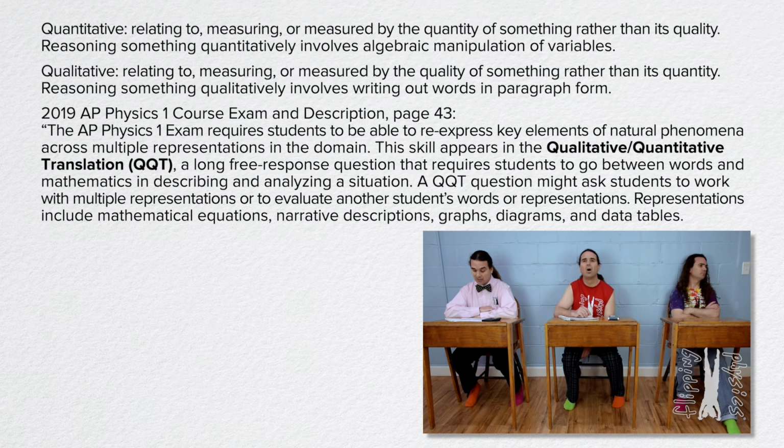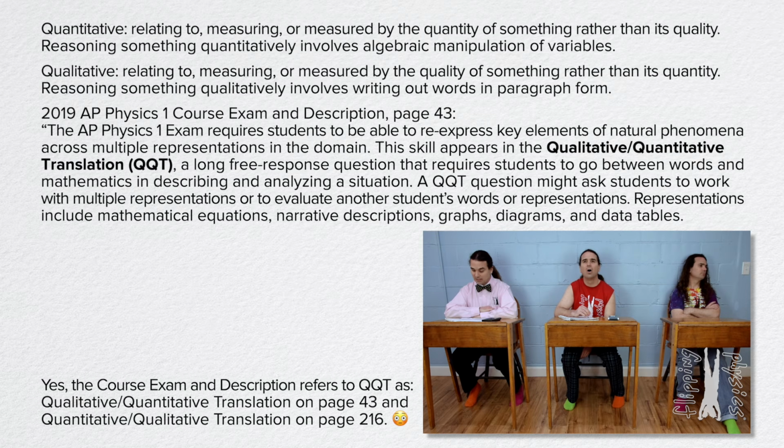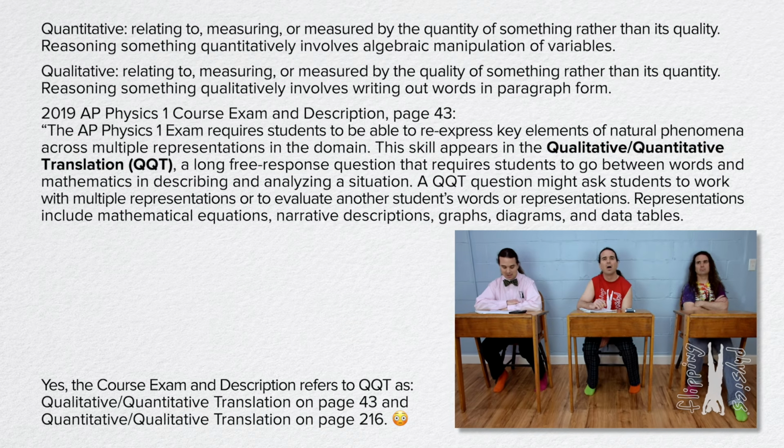This skill appears in the Qualitative Quantitative Translation, QQT, a long free response question that requires students to go between words and mathematics in describing and analyzing a situation. A QQT question might ask students to work with multiple representations or to evaluate another student's words or representations. Representations include mathematical equations, narrative descriptions, graphs, diagrams, and data tables.